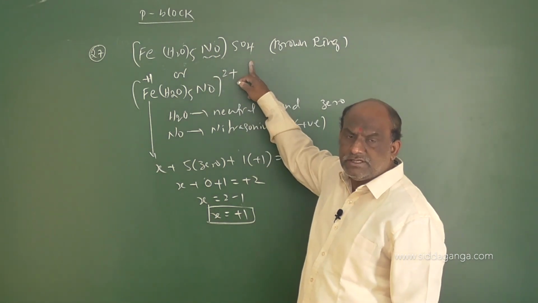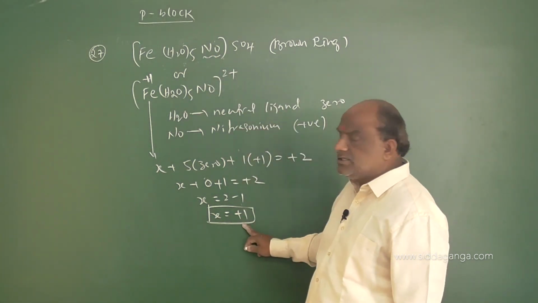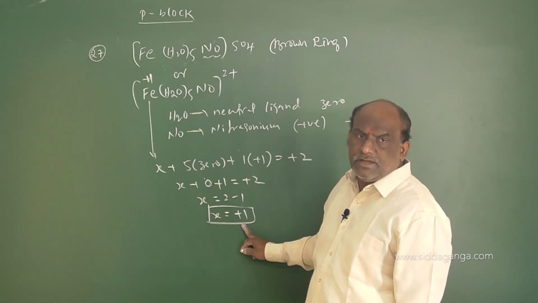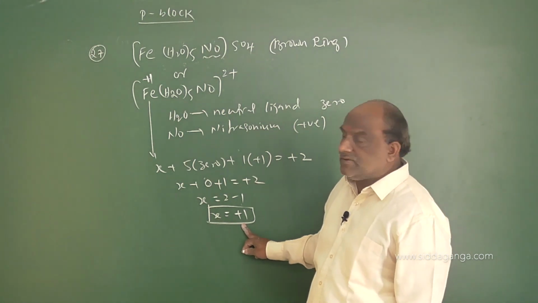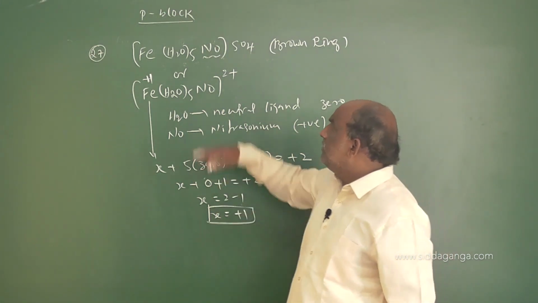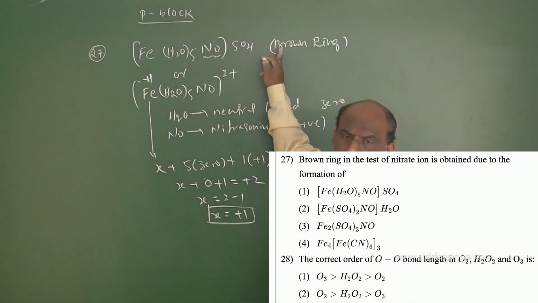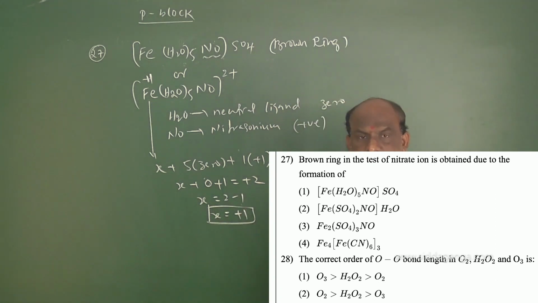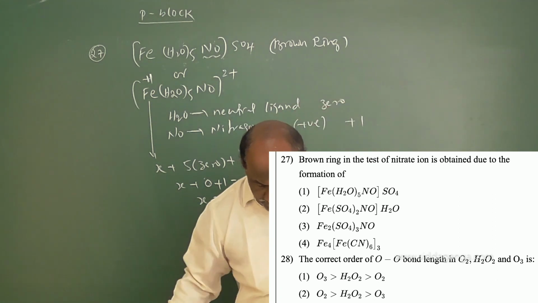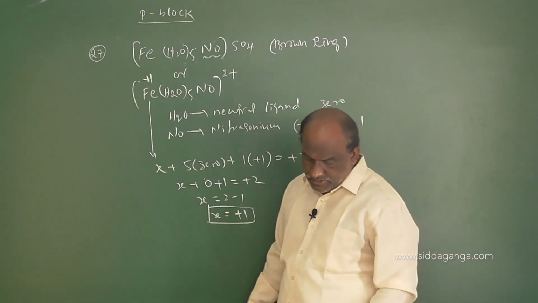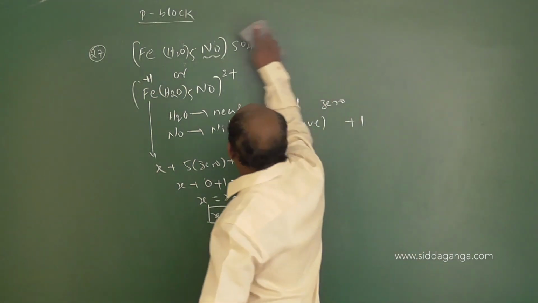And what is the oxidation state of iron in this example? For question 27, the oxidation state of iron in this example is +1. So according to that question, the answer is [Fe(H2O)5NO]SO4. Option 1 is the right answer for question number 27, followed by question number 30.